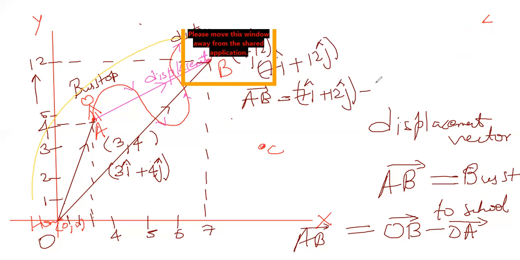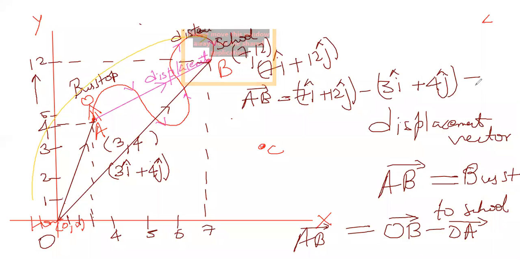The other vector is what? 3i cap plus 4j cap. I will subtract, then I will get... Now what are these 7i and 12j? This is nothing but OB bar. From O to B directly you go, you will reach 7 comma 12. From O to A directly, you will reach 3 comma 4. But I am not interested in these directions. I'm interested from here to here, that is what I'm interested in. So that is what I will get now. How do I get that?